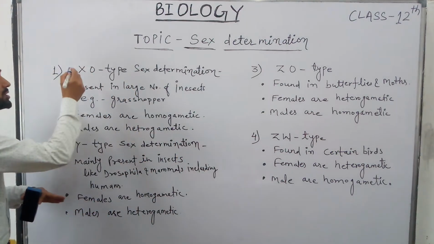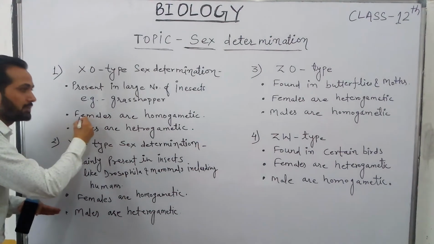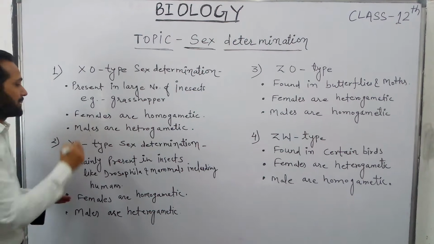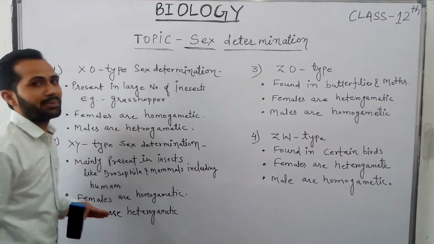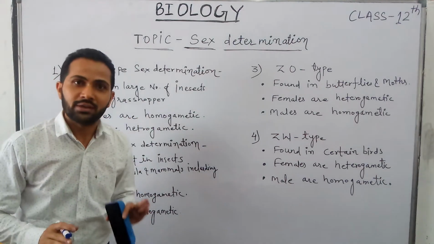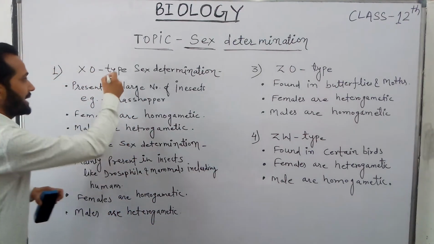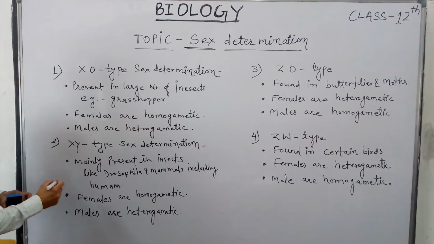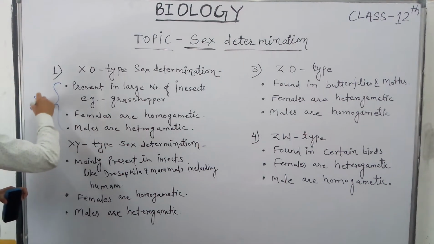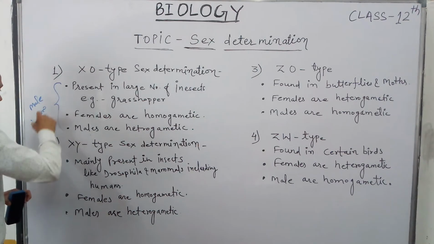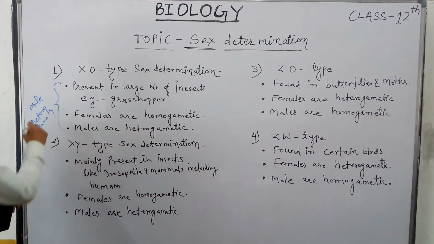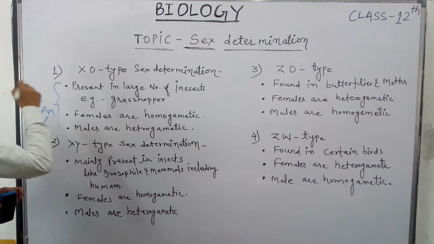So in XO type sex determination, females are homogametic, meaning they produce one type of gamete, and males are heterogametic, meaning they are able to produce two different types of gametes. So it is an example of male heterogamety, where males are heterogametic and produce two types of gametes.